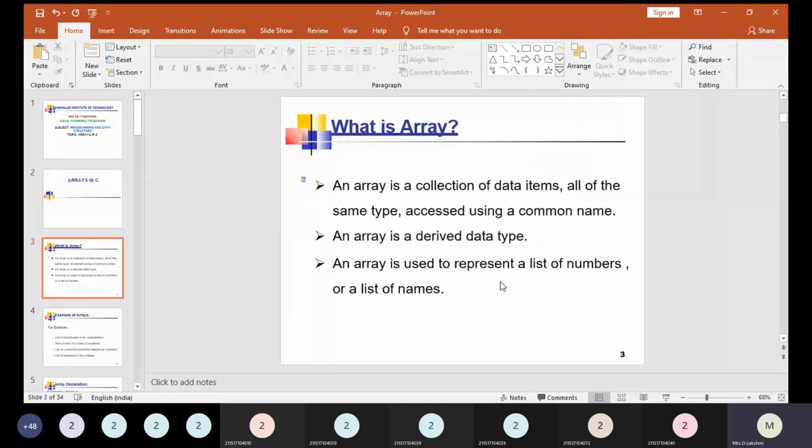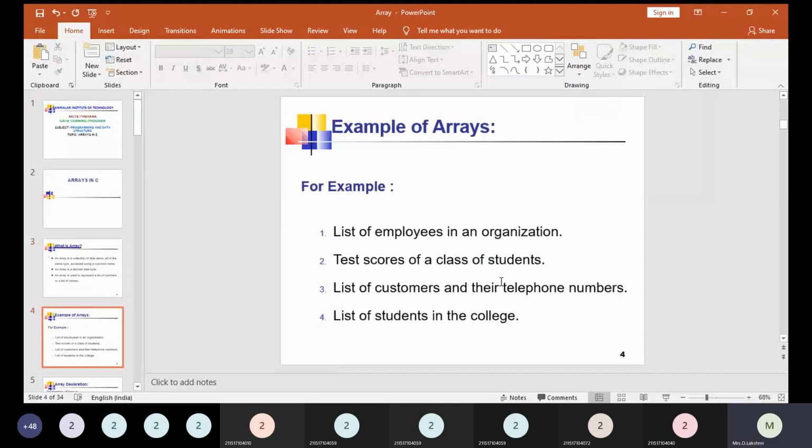So what is an array? An array is a collection of data items, all of the same type, accessed using a common name. An array is nothing but a collection of similar data elements, and it is a derived data type. An array is used to represent a list of numbers or a list of names. A list of employees in an organization can be taken as an example. There are various examples: test scores of a class of students, a list of customers and telephone numbers, and a list of students in the college.